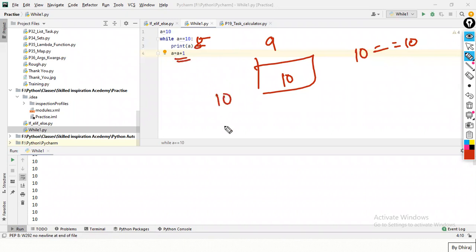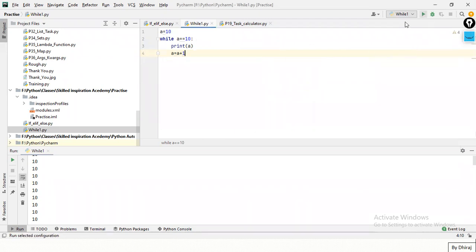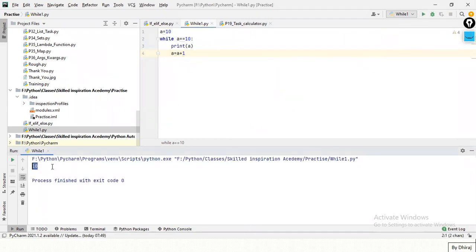Now here, what I'm doing, a is equal to a plus 1, means 10 is equal to... see, equal to means the right value is going to the left. It means that what is in a, which is 10, plus 1, it is now 11. Let's run. See, I'm getting only the output 10 now. It is not getting into the infinite loop because I put the condition a is equal to a plus 1.